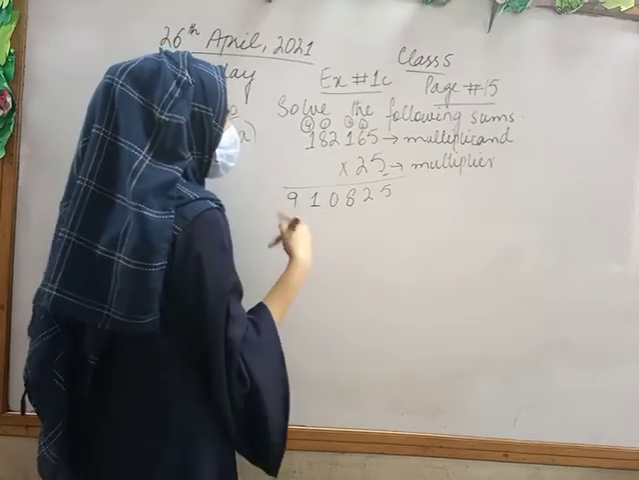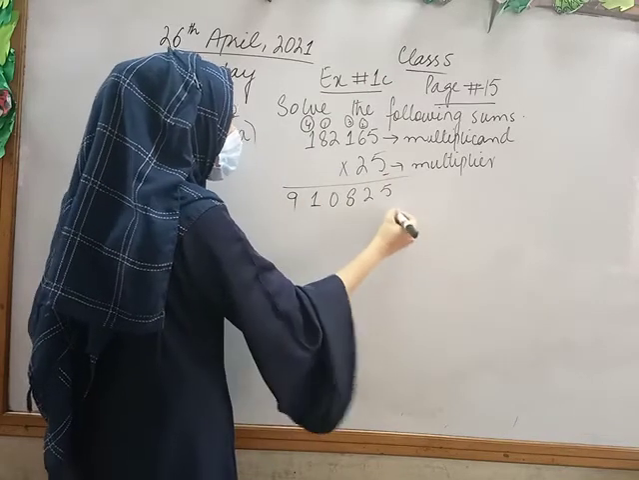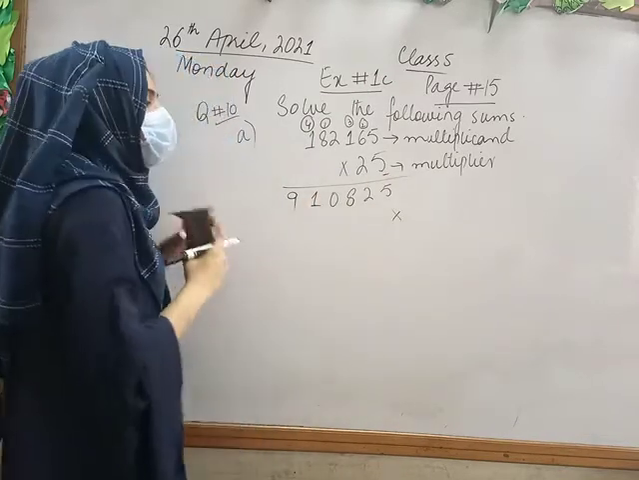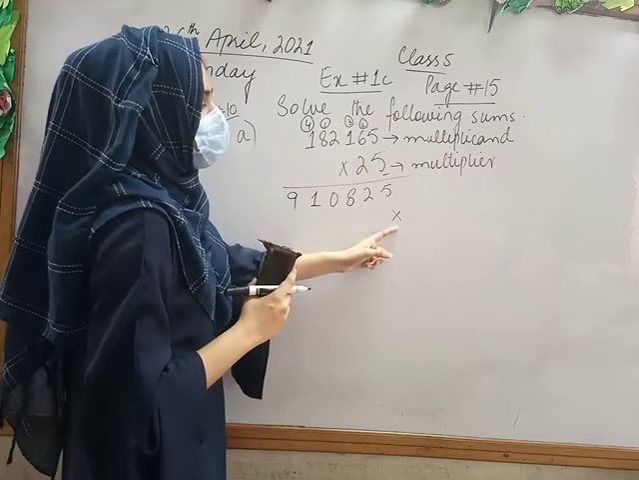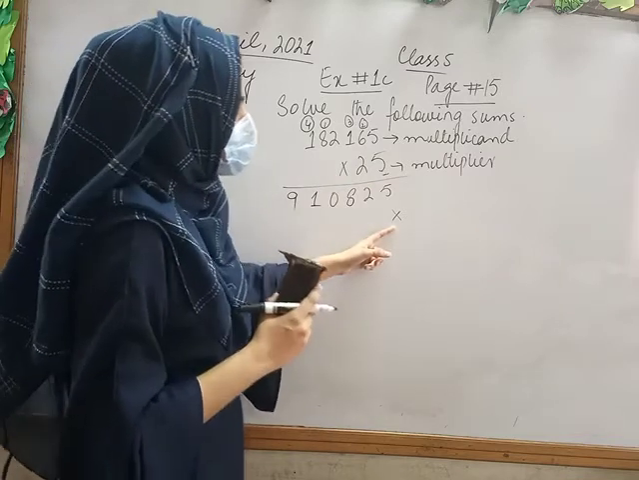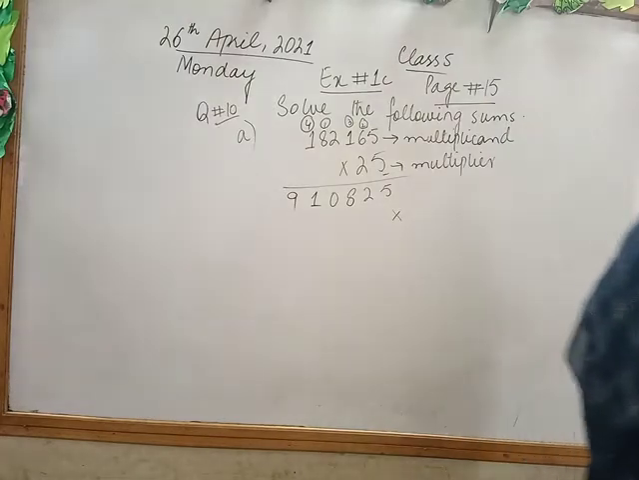Now I am going towards the next number. For the next number, the first thing we have to use is the sign of multiplication. Why we will use this sign, class?